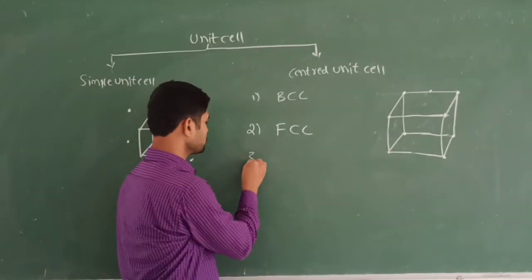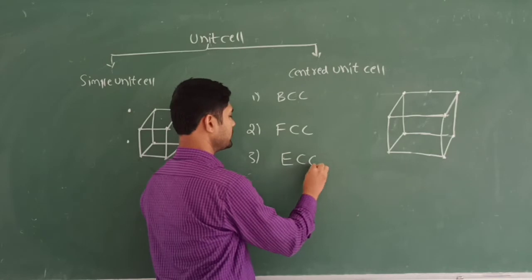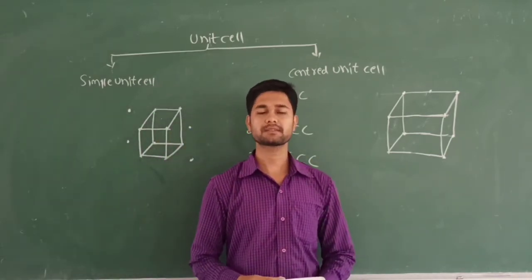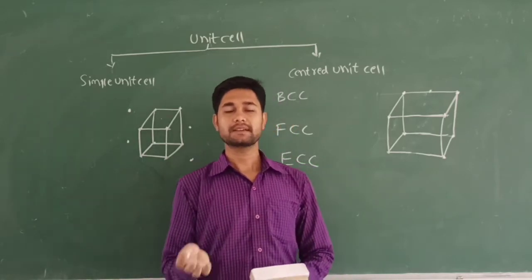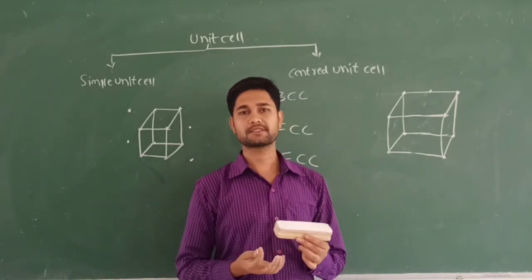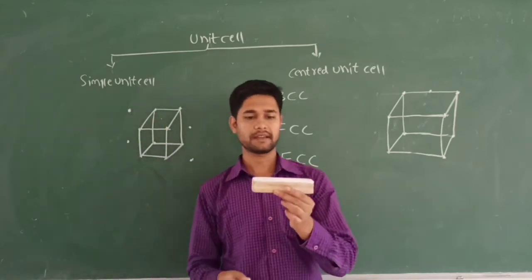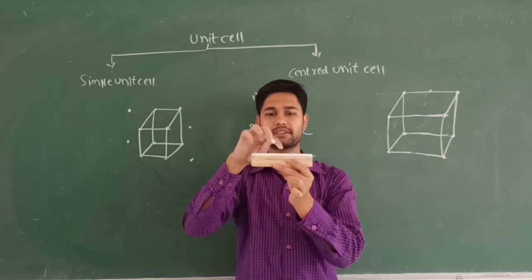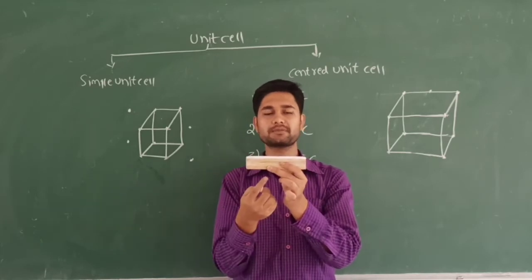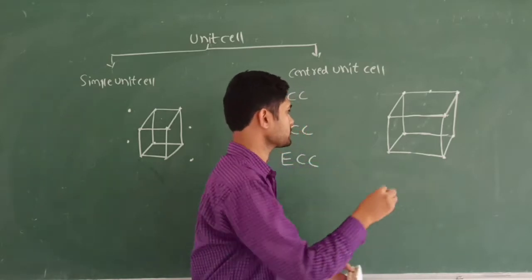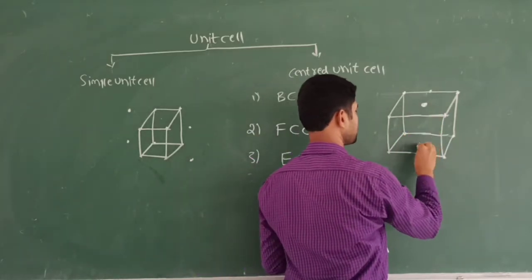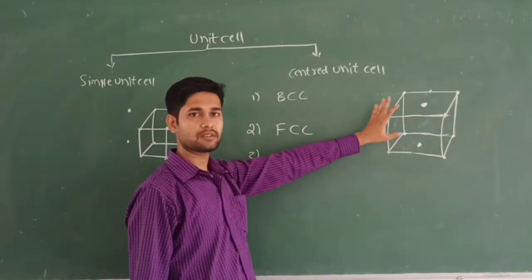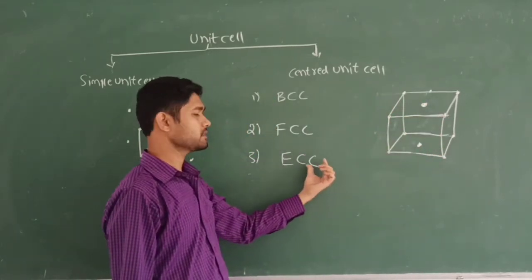The last one is called ECC, that is nothing but the end centered unit cell. What it says is that the constituent particles are present only at the center of the 2 opposite faces. Like this will be there. So this is called one face, and this is its opposite face. These are called the end points, meaning the opposite faces, along with the 8 particles which are lying at the corners. So that is called the end centered unit cell.